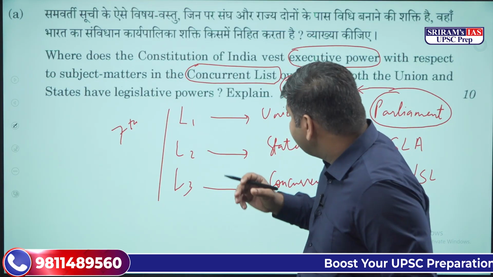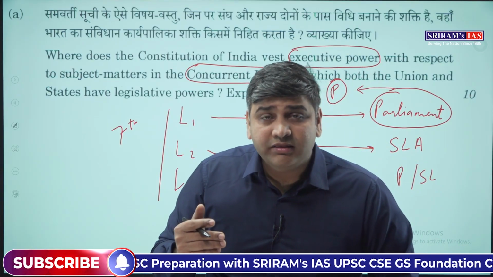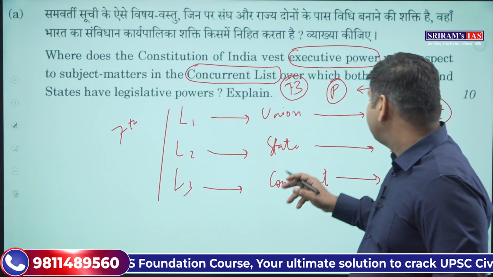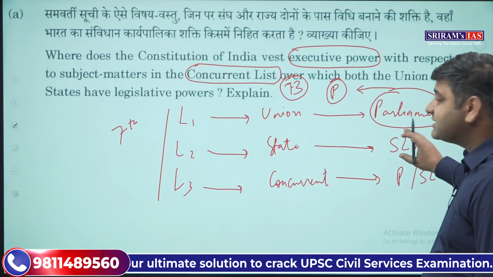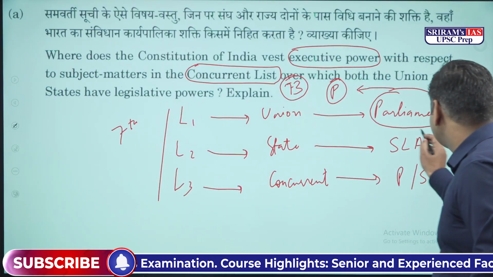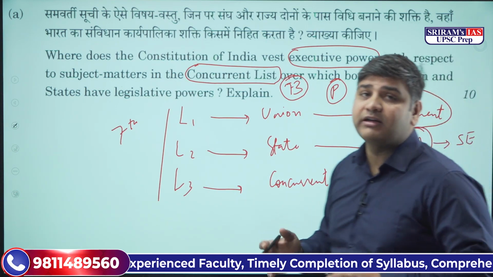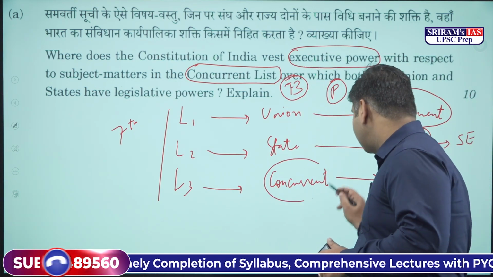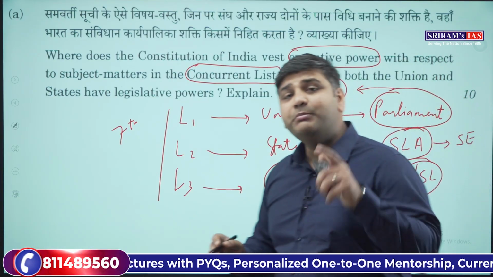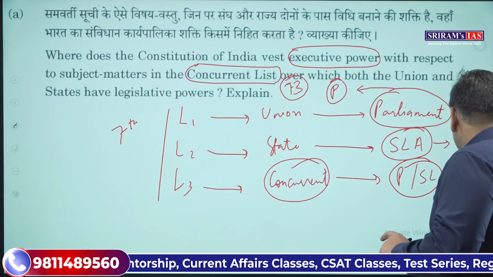Now you will ask that if the parliament makes law on the concurrent list, then the central executive will also have the power to implement those laws. We'll come to that. Any law which is made by the state legislative assemblies, the state legislature, will be implemented by the state executive. Now, let us come to the concurrent list. Here, as we all know, the laws are made by both the parliament and the state legislature. Who implements them? Generally, it is the state executive which implements them.